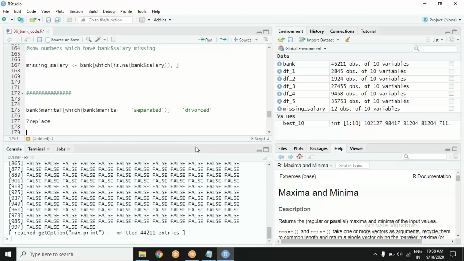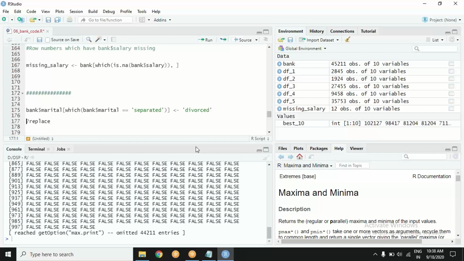Don't make me do these kinds of things here. Okay, so assign divorced to that. That is one method.